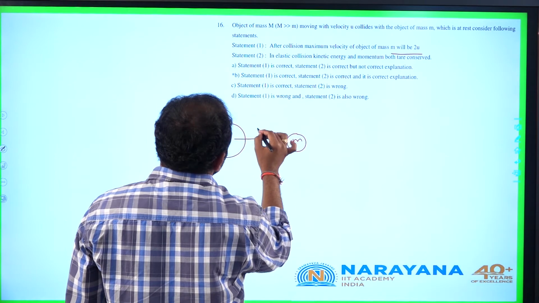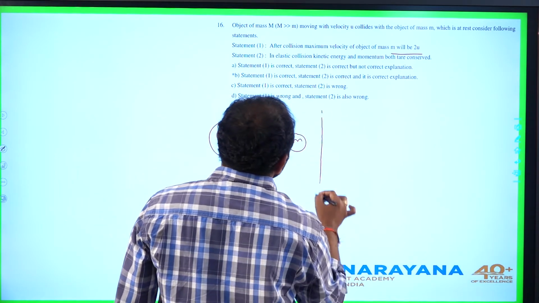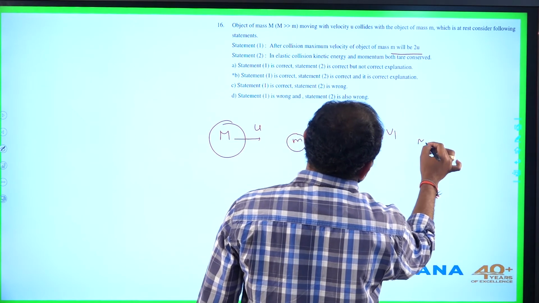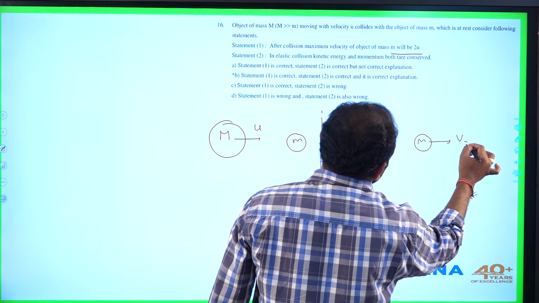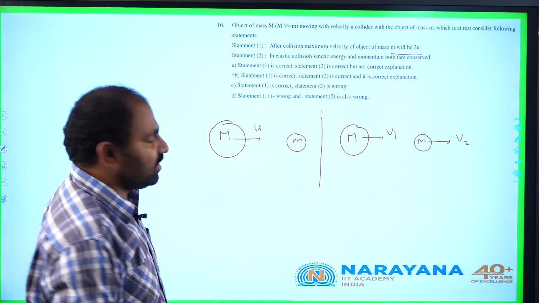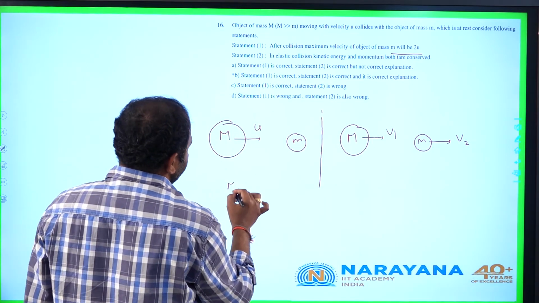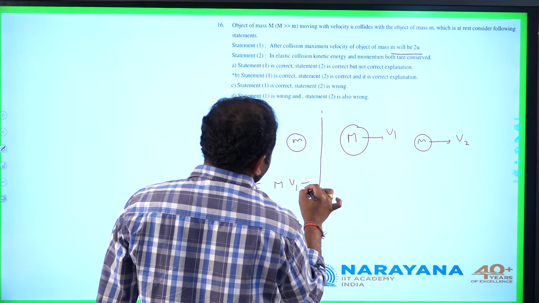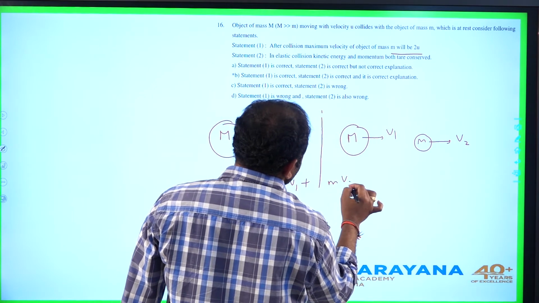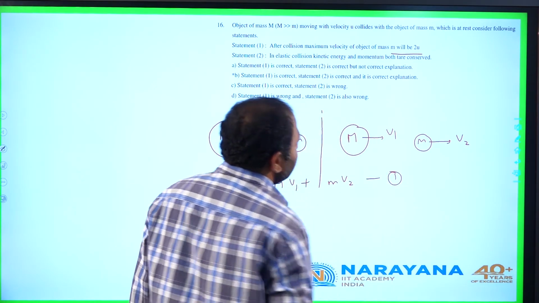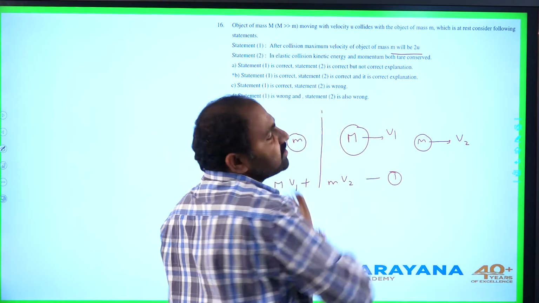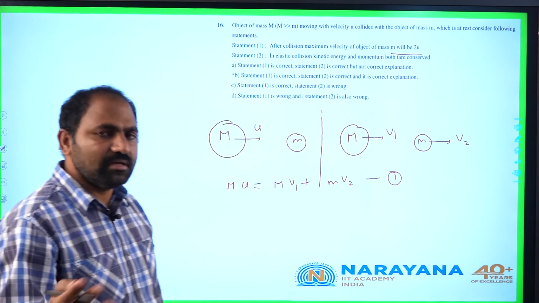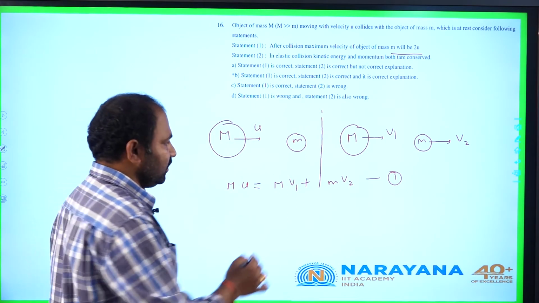Assuming it is moving with speed u, after collision, let us assume speed of capital M to be v1, speed of small m to be v2. From linear momentum conservation, we can write capital M into u equal to capital M v1 plus small m into v2. Let it be equation 1. And one more thing, for elastic collision, let us equate coefficient of restitution instead of going for energy conservation. Coefficient of restitution also gives energy conservation.